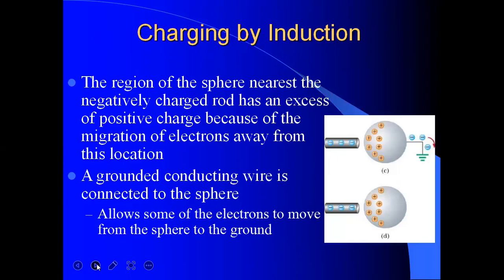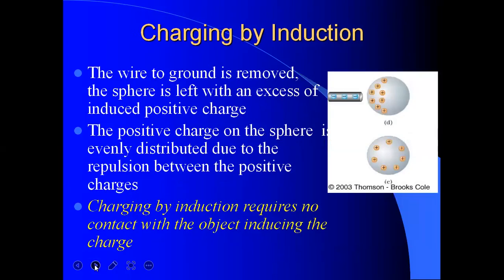Now, in charging by the induction process, the region of the sphere nearest the negatively charged rod has an excess of positive charge because of the migration of electrons away from this location. A grounded conducting wire is connected to the sphere, which allows some of the electrons to move from the sphere to the ground. So this is charging by induction, and then the wire to ground is removed. The sphere is left with an excess of induced positive charge.